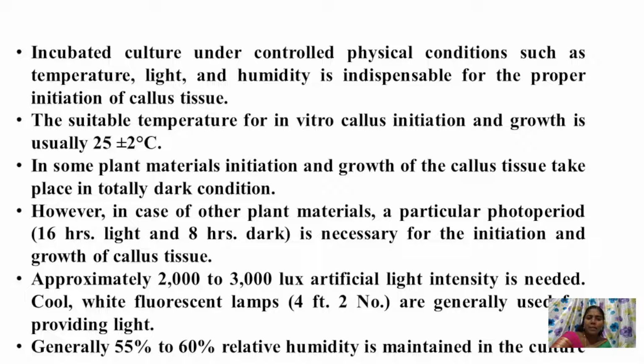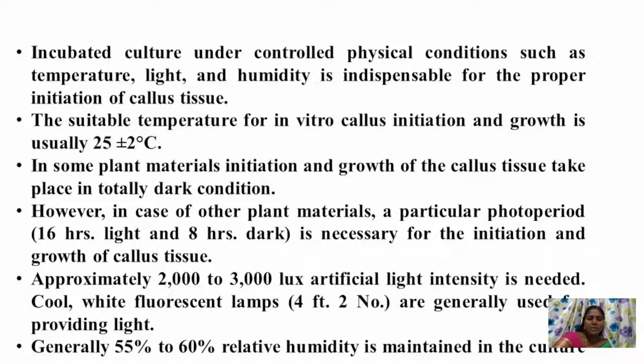However, in case of other plant material, the photoperiod may vary, from 16 hours light to 8 hours dark, as it is necessary for the initiation of growth of callus tissue. Approximately 2000 to 3000 lux artificial light intensity is needed, and cool white fluorescent lamps are generally used for providing light.